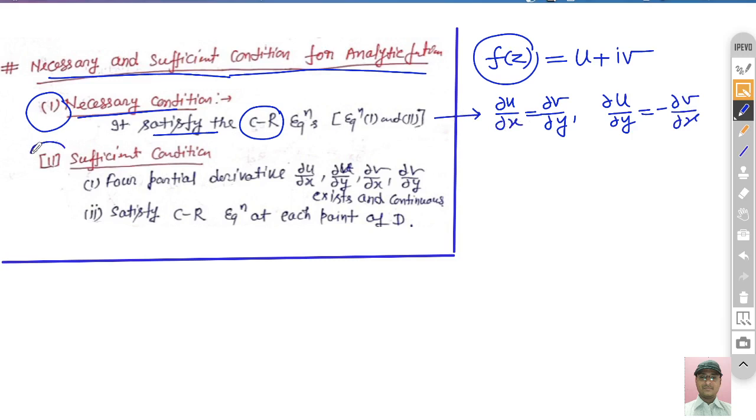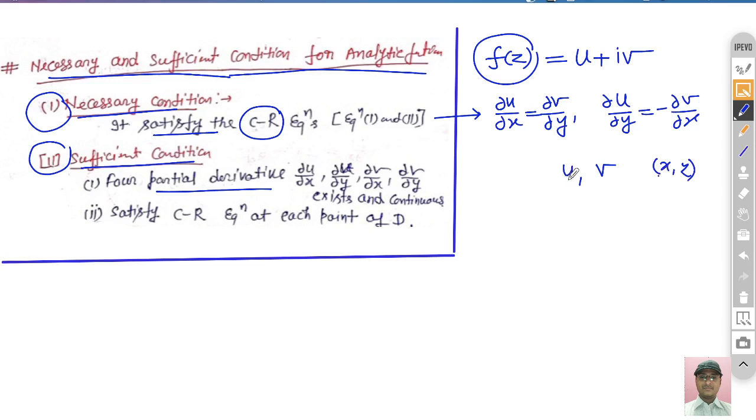Now we move on to the second part, that is the sufficient condition. What is the sufficient condition for the function to be analytic? First, the four partial derivatives that you have already calculated: del u by del x, del v by del y, del u by del y, and del v by del x. There are four partial derivatives because there are two functions u and v, and both are functions of x and y.